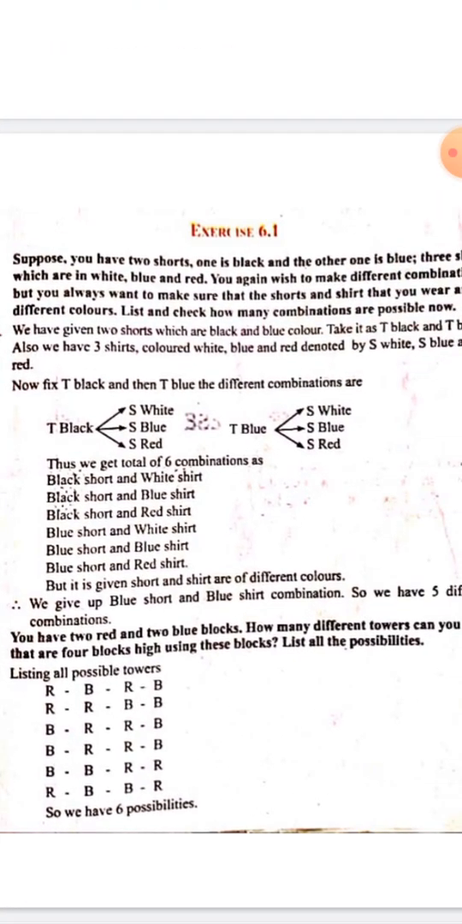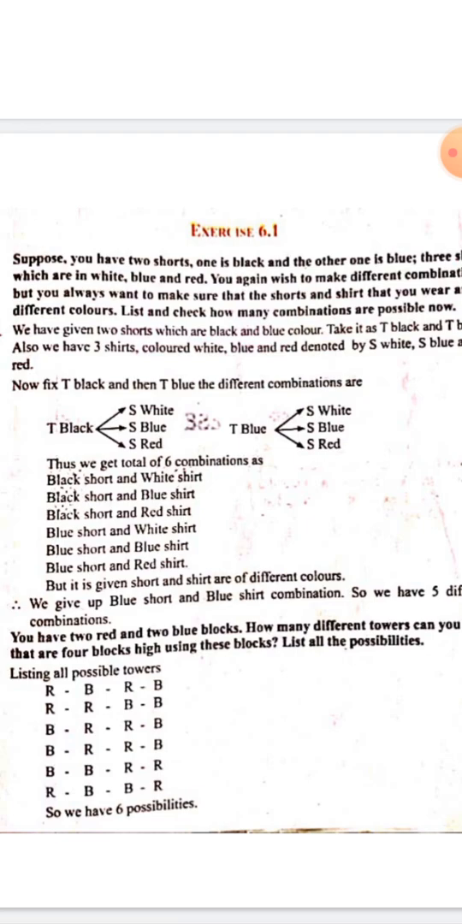And then the second question is, you have two red and two blue blocks. How many different towers can you make that are four blocks tall, using these blocks? List all the possibilities. So you have two red and two blue blocks, which means you have four blocks, correct? You have to construct one building, and that building consists of just four floors. Using those four blocks, how many different buildings can you form?